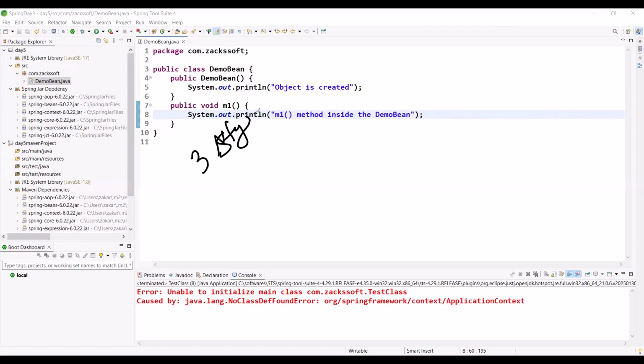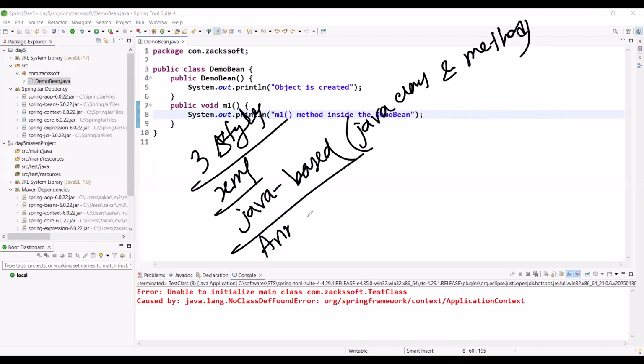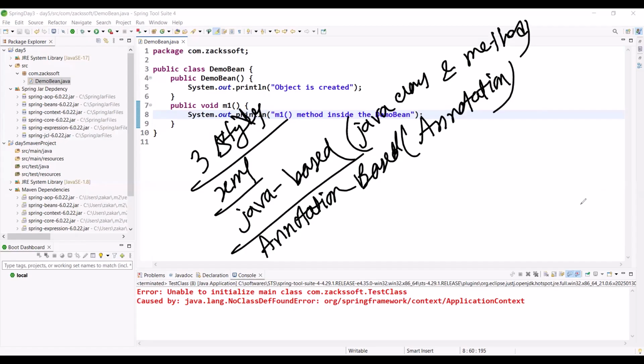One is XML, another one is Java based. Java based means that instead of XML, we are using Java classes and methods. And another one is annotation based, which means we are using only annotations. Leave it, everything else.